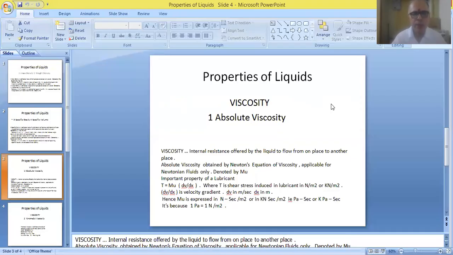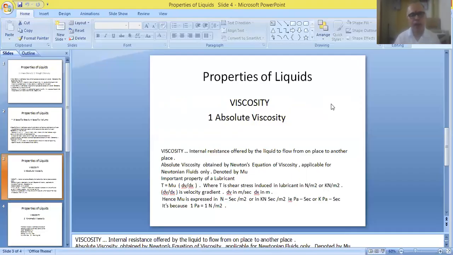Lubricants are used for reducing friction while operating machines and machine elements. Therefore, the liquid has to stay back in a particular region. So it should have resistance to flow from one place to another place. That is called viscosity.